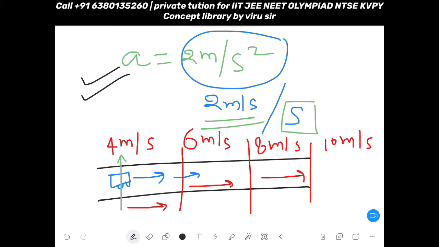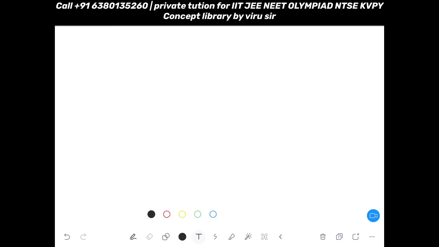Okay. Now just the opposite meaning, retardation. Retardation means your velocity will decrease by the same amount, whatever is given in the answer. I will change the page. Suppose